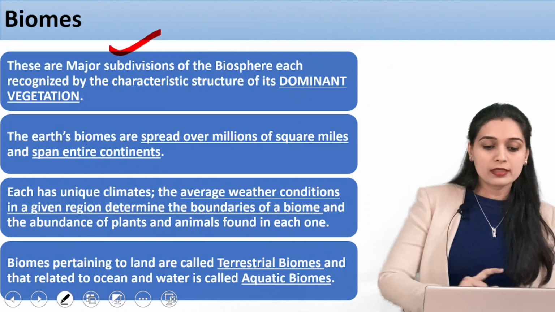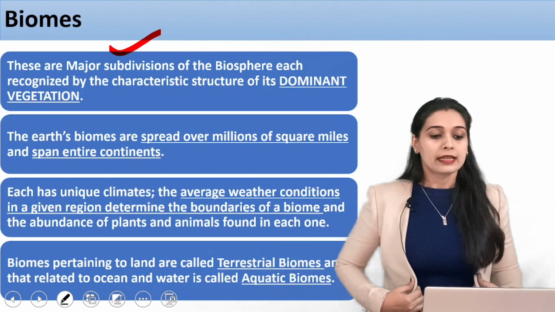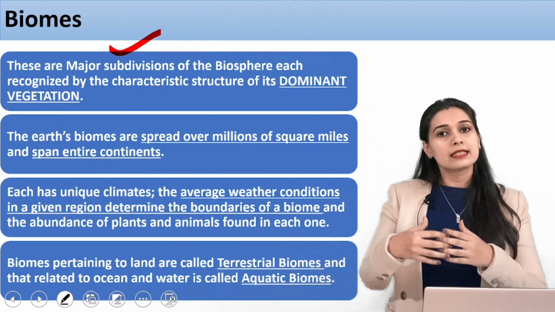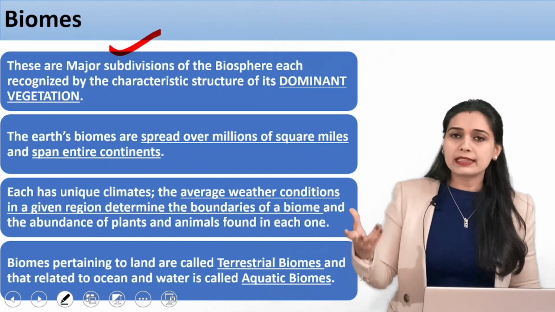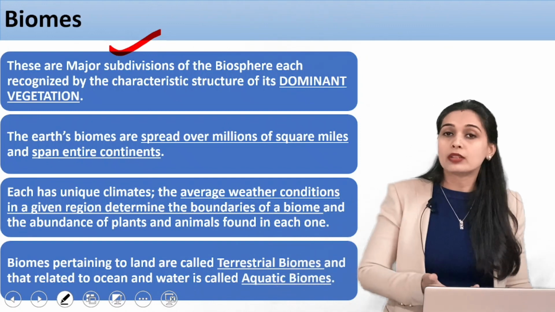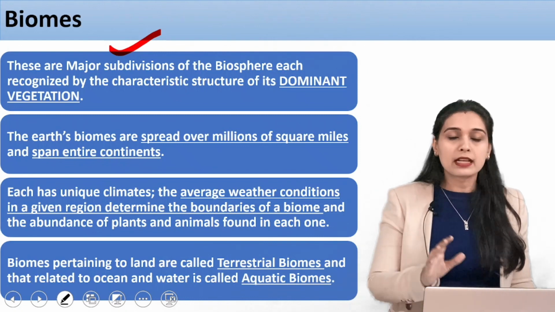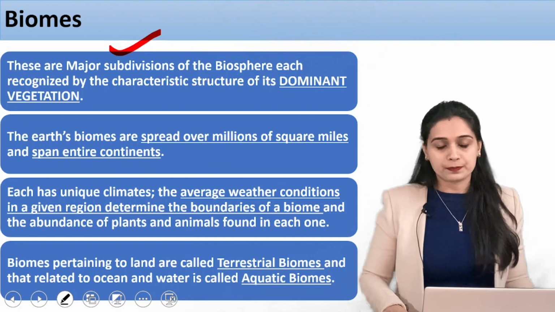These are major subdivisions of the biosphere, each recognized by the characteristic structure of its dominant vegetation. So generally it is the dominant vegetation from which we define them, and why there is such a certain vegetation there is based on the climate and the weather conditions of that area. Fine. So that is how we will divide the biosphere now into biomes.